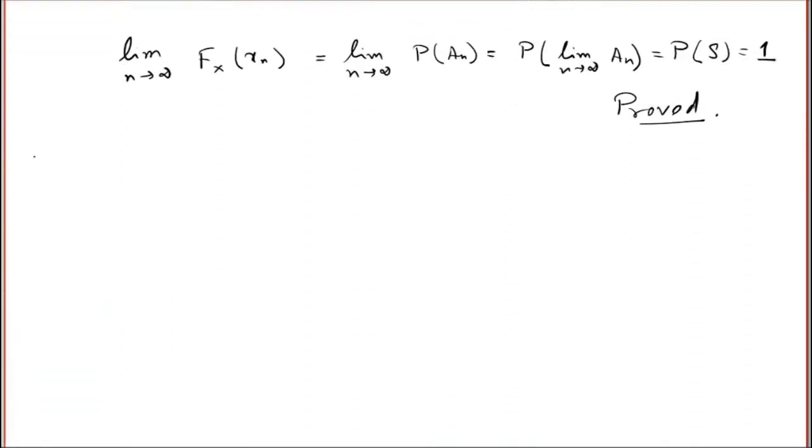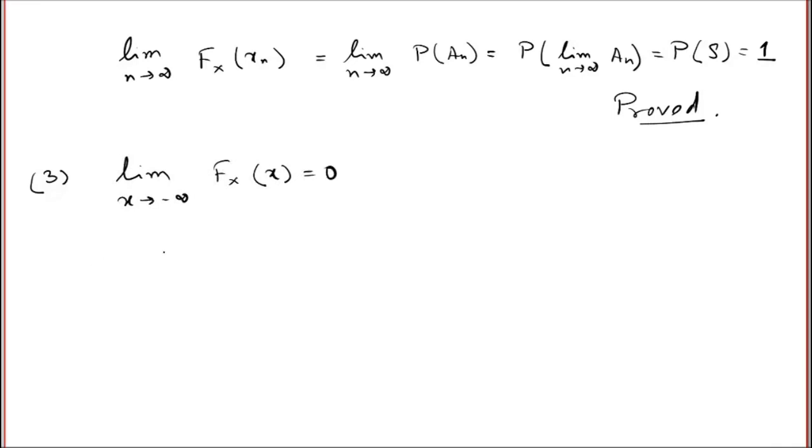The next property I will not prove, because the proof is almost the same as before; I just give you the hint and I stop there. The next property says that the limit as x goes to minus infinity of F(x) equals 0.